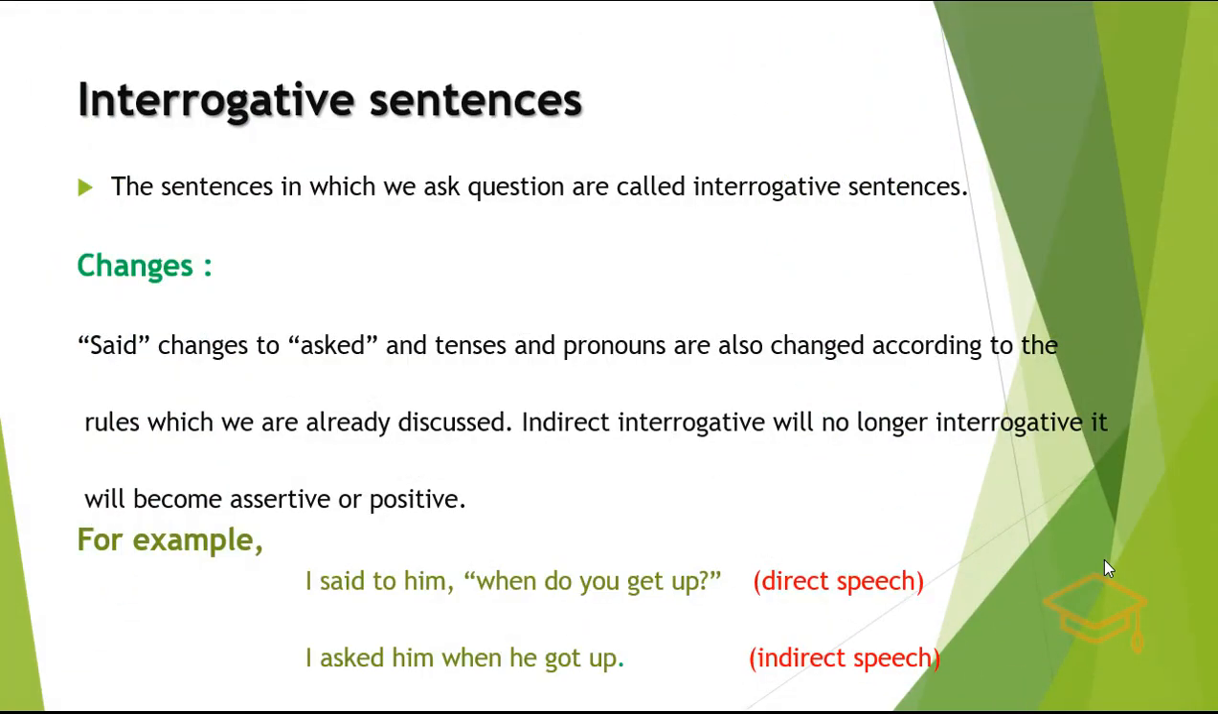Here is the third kind of direct and indirect speech, that is interrogative sentences. The sentences in which we ask a question are called interrogative sentences. In these sentences, what will be the changes? Said changes to asked, and tenses and pronouns are also changed according to the rules which we have already discussed. Indirect interrogative will no longer be interrogative. It will become assertive or positive.